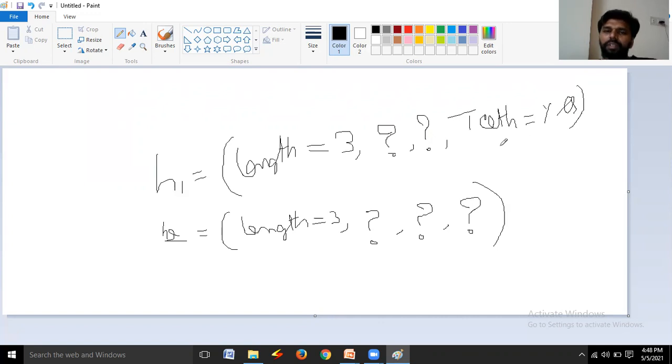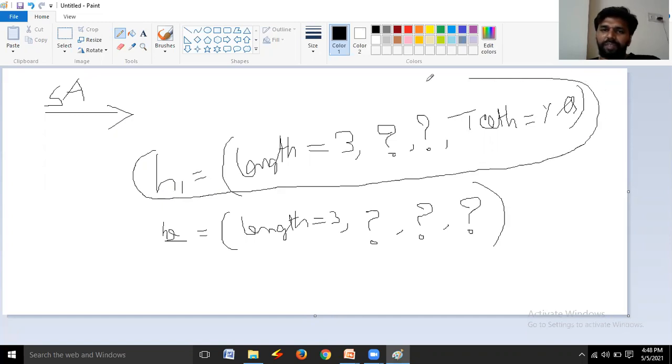This is H1. Observe this. Whenever a C animal object will enter into the picture, it may be any kind of C animal. This hypothesis verifies whether the C animal length is equal to 3 or not. This is one constraint.